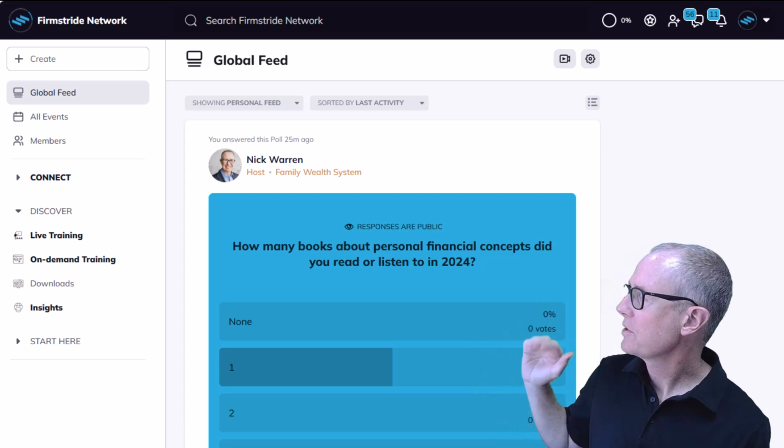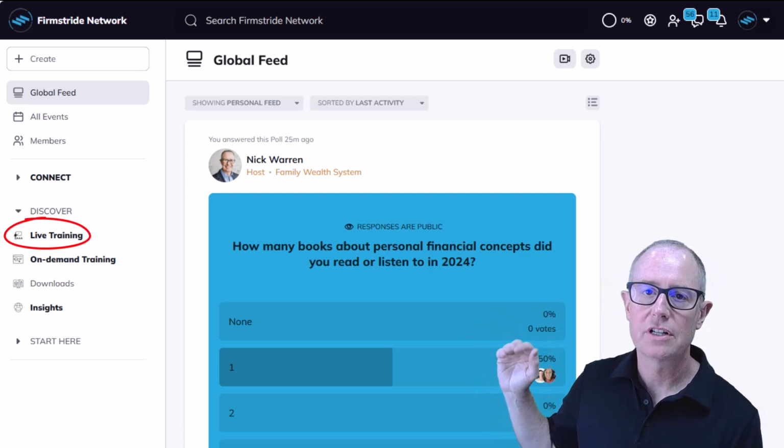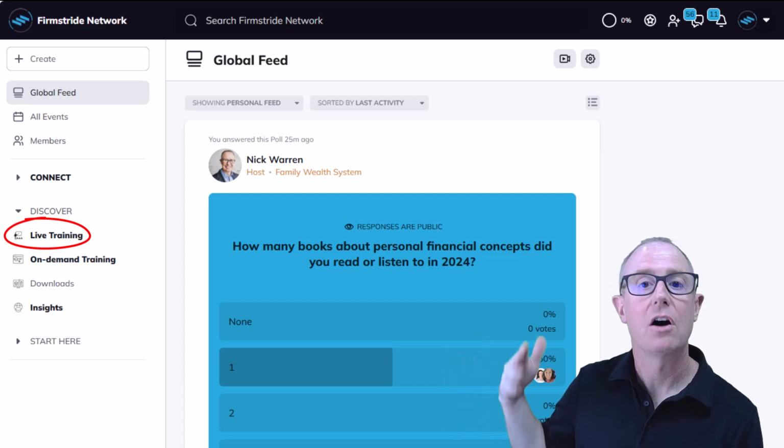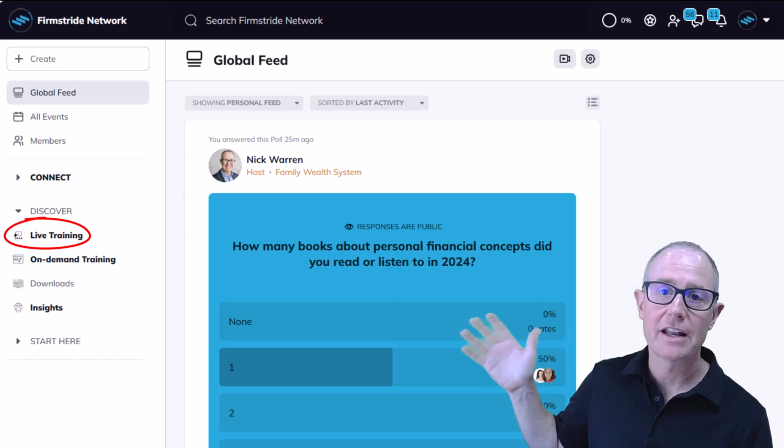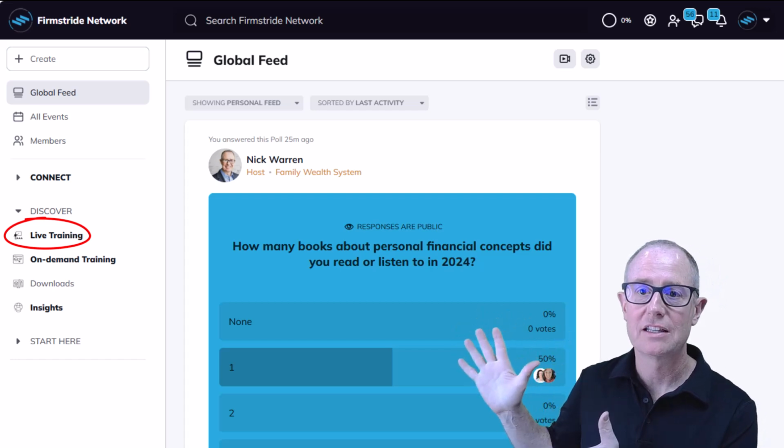So let's look at some of the other features in the menu that you might be interested in. On the right side, the first thing is the live training. This is where you can go to not only see the upcoming courses, but when you log in, if there's a live training going on at that moment, you can just join it right there, and it pops up through a Zoom window directly in the community.